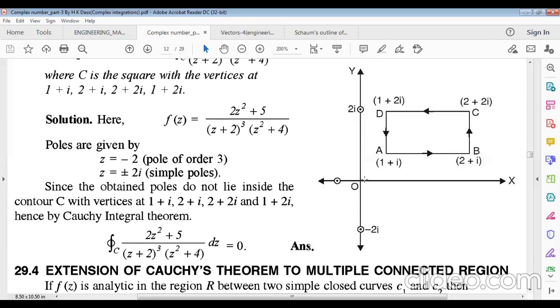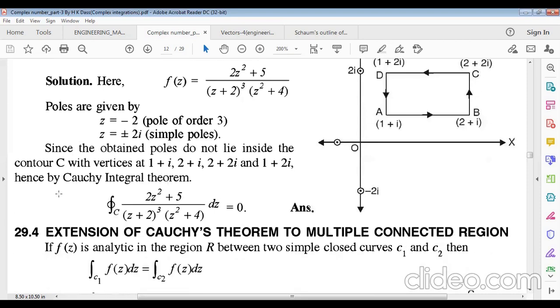Minus 2 and plus 2i will be here, and minus 2i, with y value minus 2, will be here, while the square lies at x from 1. So these three poles are outside the square. We can easily say that applying Cauchy's integral theorem, this integral will be 0.